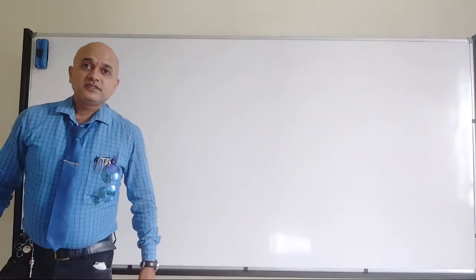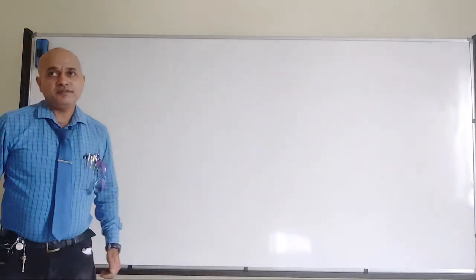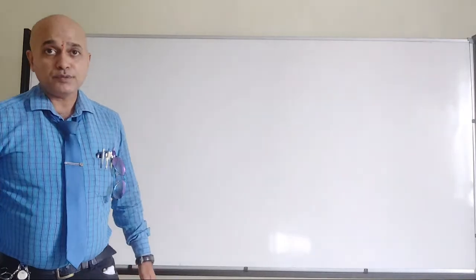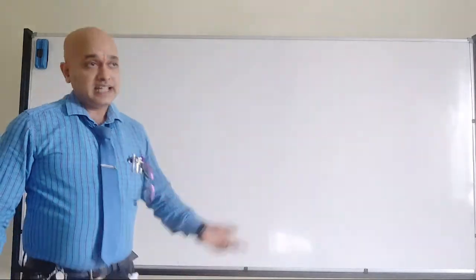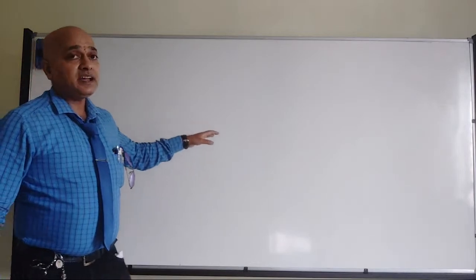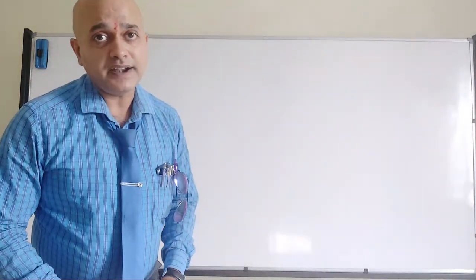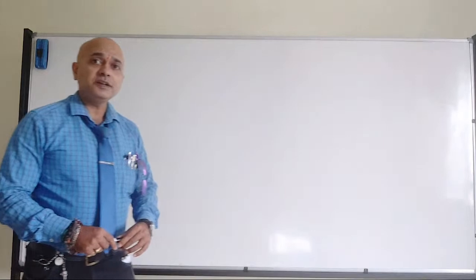Fine? And this is another example where we can prove that O2F2 is acting as a fluorinating agent. This is another way of preparing xenon hexafluoride. Fine? All of you have understood?